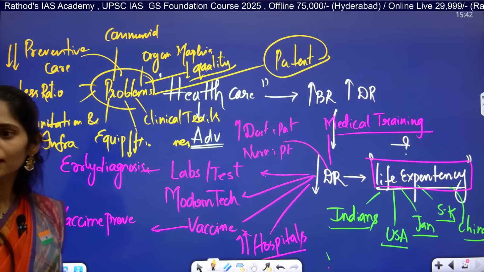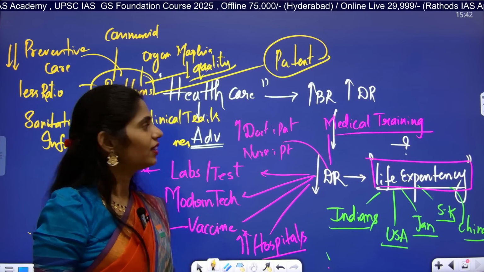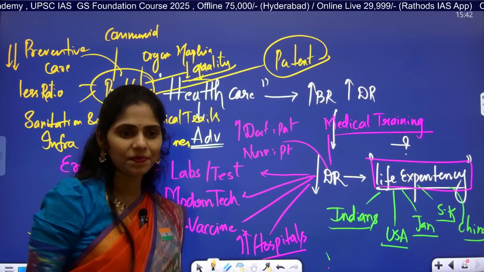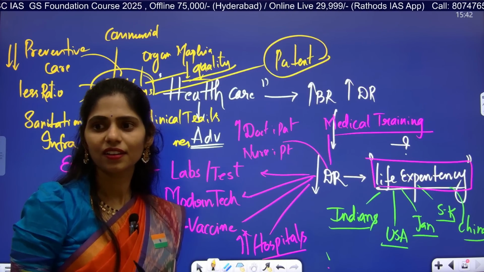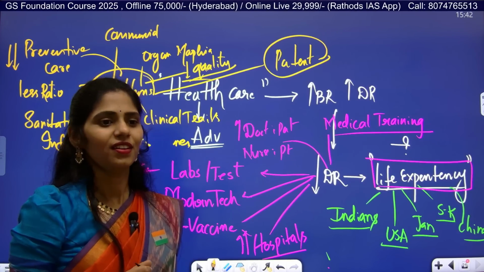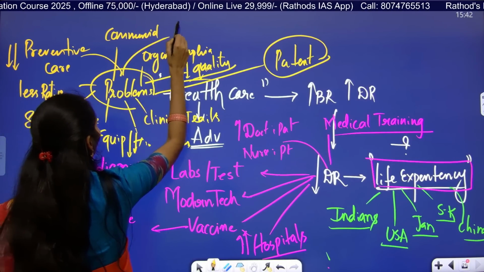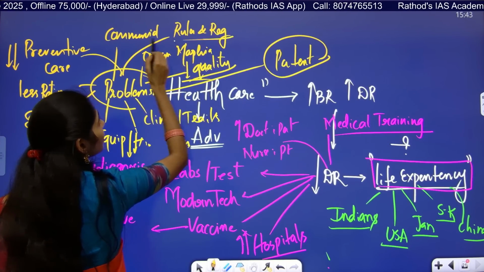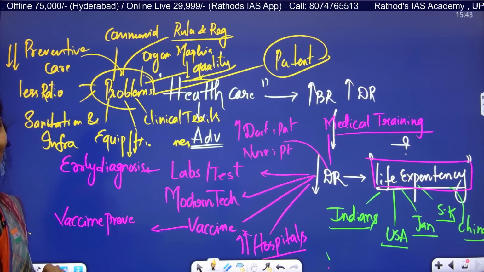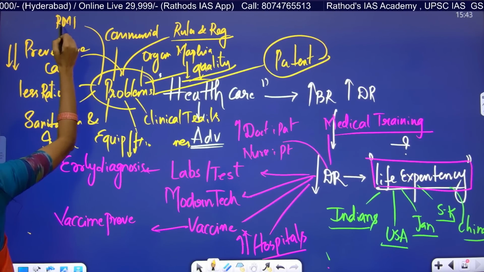Okay, yeah, that comes under quality only. Okay, that comes under improper regulations, not following rules and regulations. Yes, that is also there. So they will go to an RMP.